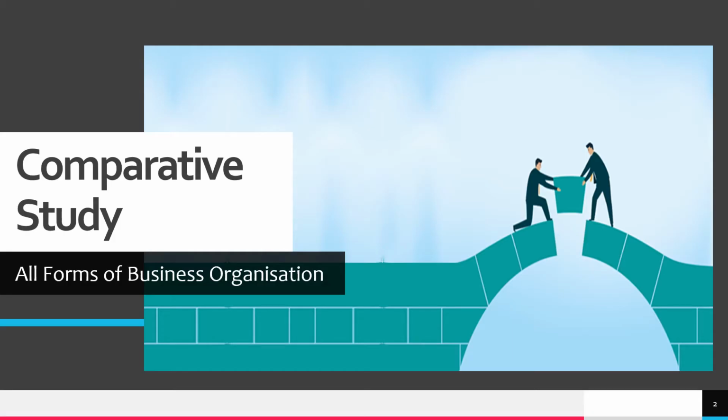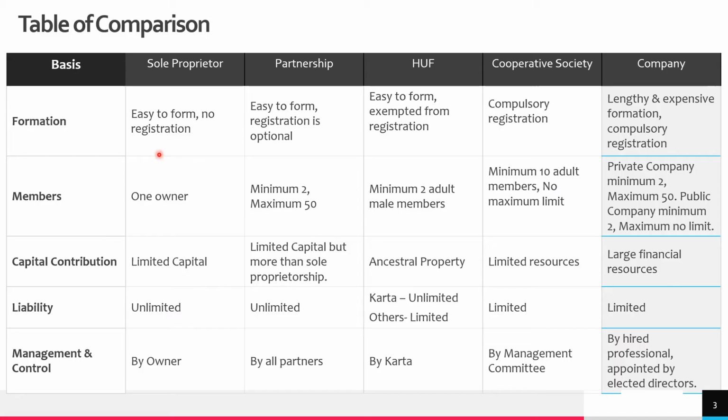So we are going to do a comparative study on all forms of business organizations which we have covered so far. This will be a recapitulation of all what we have learned so far, and also this is going to be very interesting. So let us quickly start our session. This table of comparison will be on the following bases. And we will be comparing these 5 forms of business which we have studied so far: sole proprietor, partnership, Hindu undivided family, cooperative society, and company.